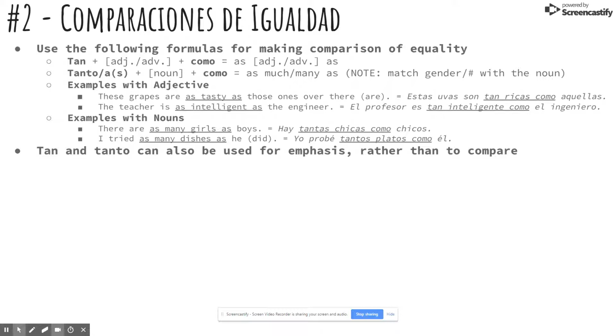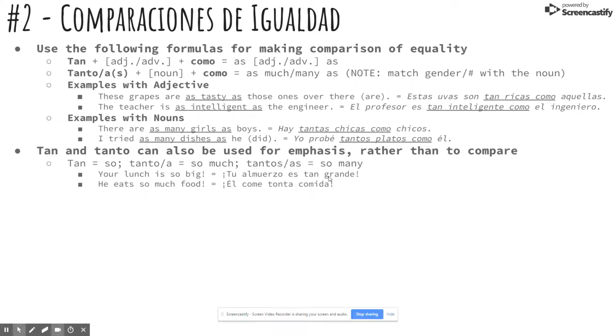All right, and then this is where we're up to yesterday in the notes. So tan and tanto can also be used for emphasis rather than to compare. So one of their uses is to compare, which is our main focus, but they can be used for another purpose, which is to be extra emphatic. So tan can mean the word so, tanto or tanta, so much, tantos or tantas, so many. So for example, your lunch is so big. Tu almuerzo es tan grande. So this tan here is going to have this idea of so big.